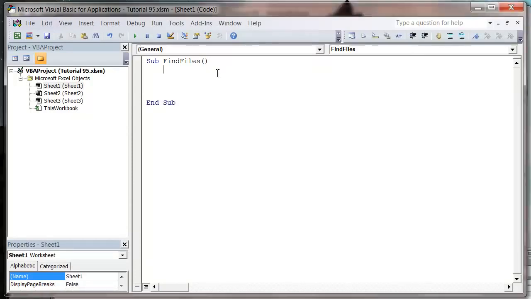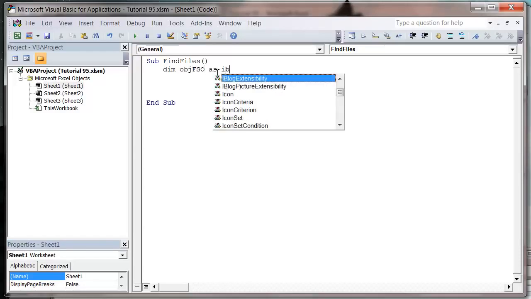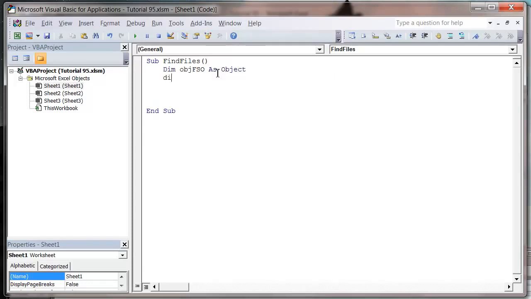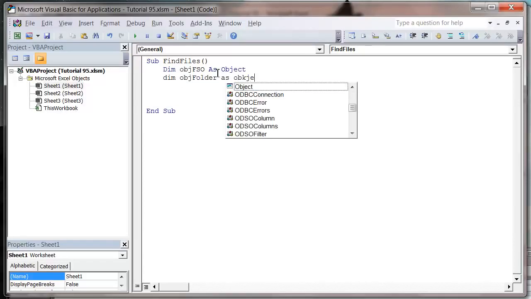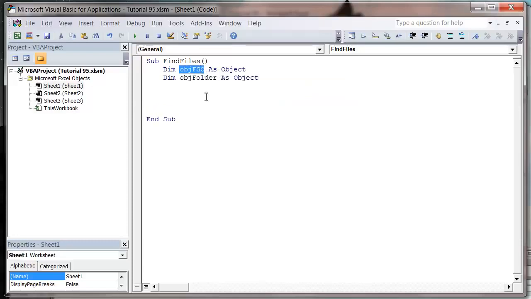First of all, we need to create a couple of objects. So I'm going to dim my object FSO as object, dim my object folder as object. So we've got an object which is our file system object that we're going to use to search, and then a folder which is our folder that we're going to give it that we're going to search in.